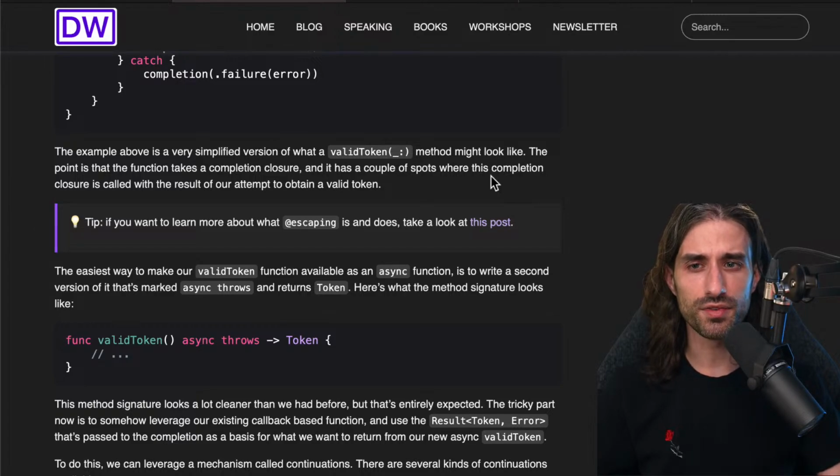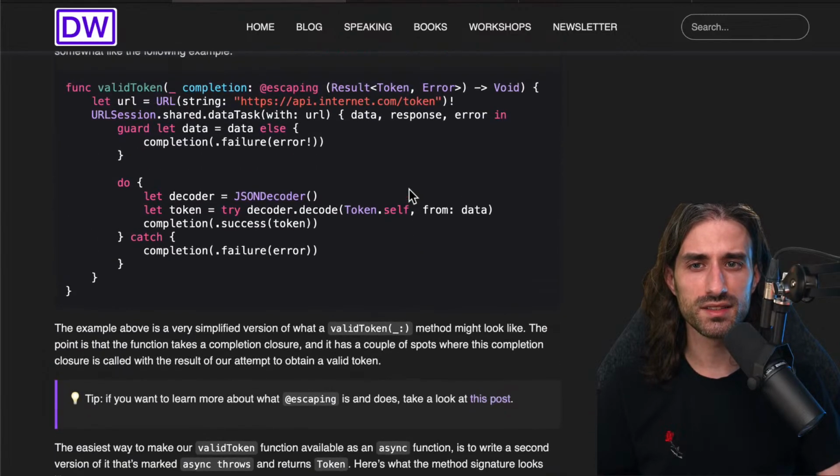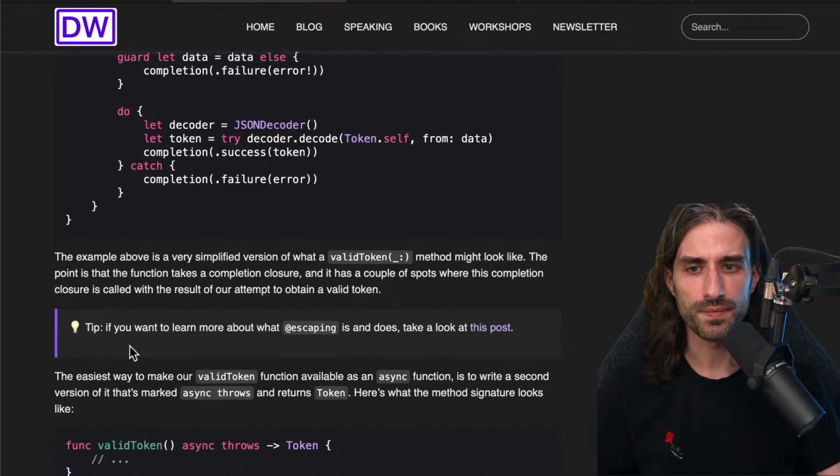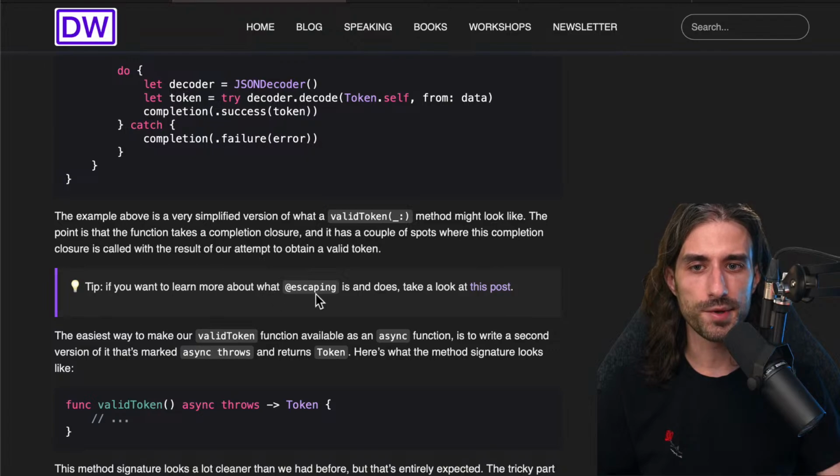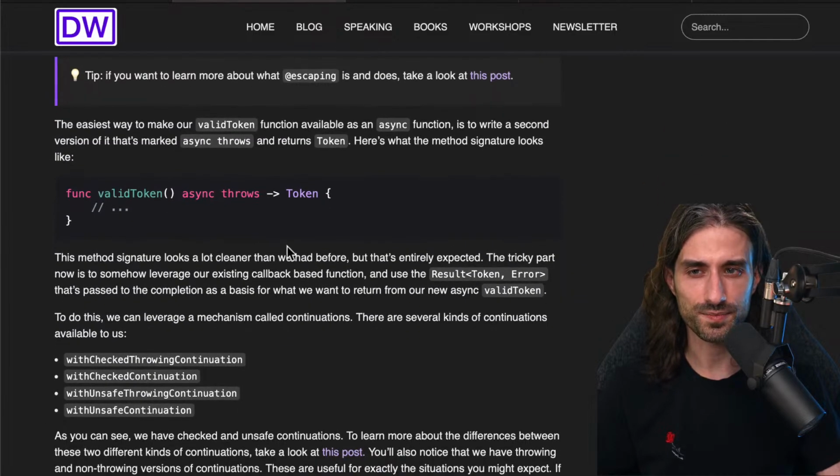The point is that the function takes a completion closure. It has a couple of spots where this completion closure is called with the result of our attempt to obtain a valid token. If you want to learn more about what escaping is and does, take a look at this other blog post that Donny has on his website.